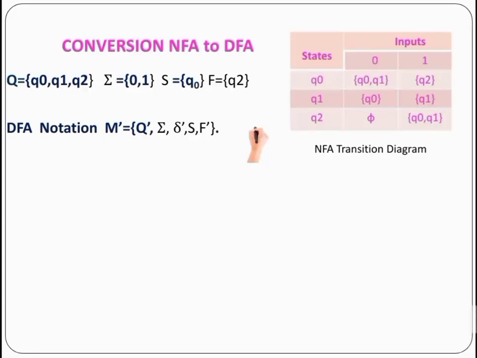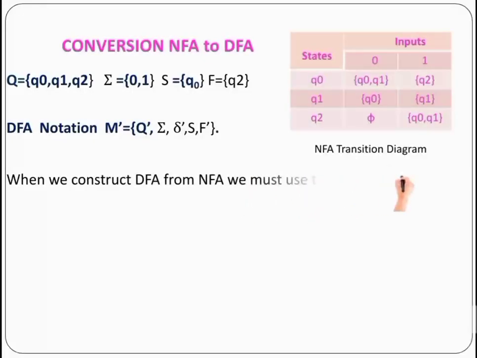For the DFA, it is the same notation, but Q is going to be Q dash, delta is going to be delta dash, and F dash, because the states will be varied. We are going to convert the multiple states into a single state. Let's see the constraints. We have some constraints to convert NFA into DFA.